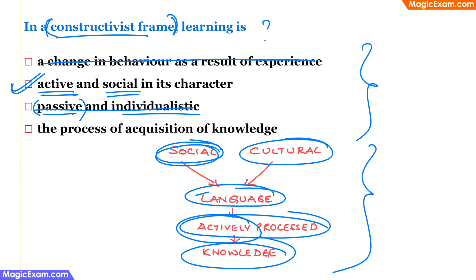And the last one says, learning is the process of acquisition of knowledge. But constructivist framework says learning is where children acquire information from various factors and they convert that information, or construct their information, into knowledge. Therefore, it is not just about merely acquiring knowledge, it's about acquiring information and constructing knowledge out of it. Therefore, this last option is also incorrect. So option 2 is the correct answer.